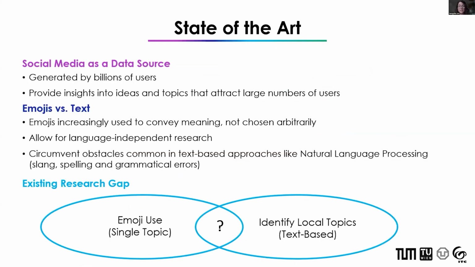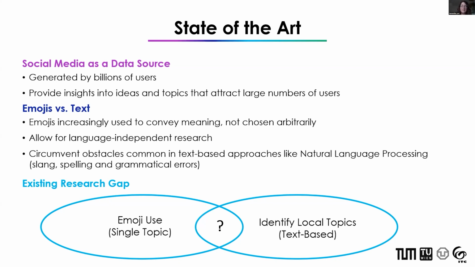From existing research in this field, we know that social media is a powerful data source, and as I just mentioned, emojis are an ever-increasing part of social media, and they offer an appealing alternative to text-based research because they allow us to avoid obstacles like slang, spelling errors, and grammatical errors.